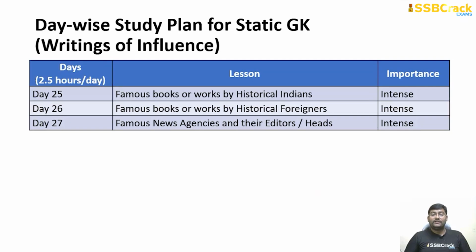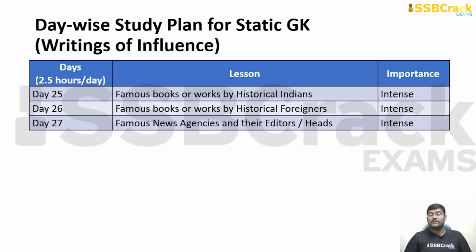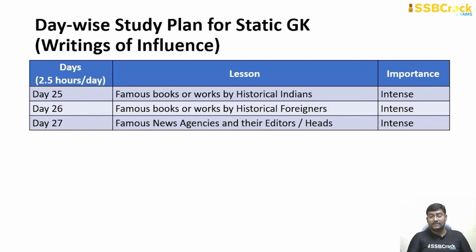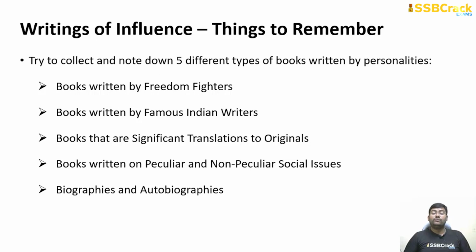So there are 3 important categories where you have to concentrate. Day 25, famous books or works by historical Indians; day 26, famous books or works by historical foreigners; day 27, famous news agencies and their editors or heads will be important. 3 hours of intensive reading is necessary, and whenever you make notes, make sure that 5 different types of books written by personalities are written down in your notes.